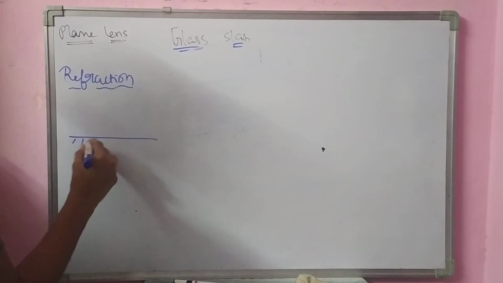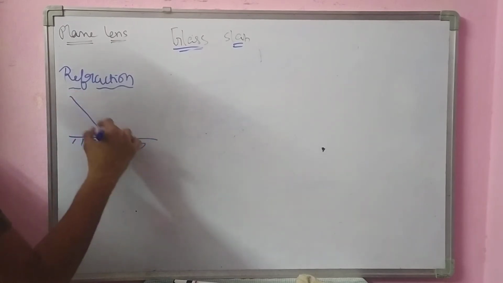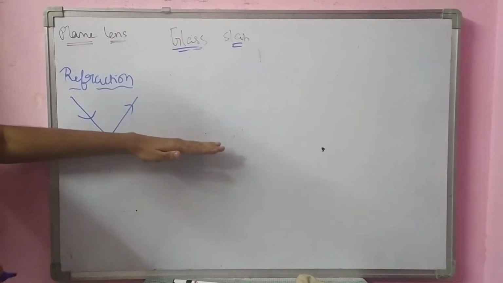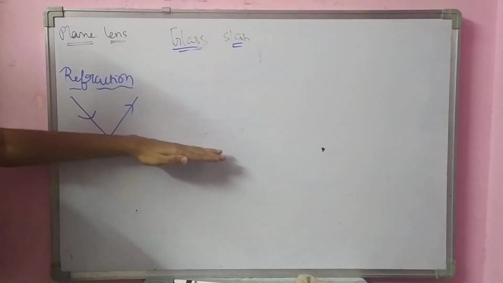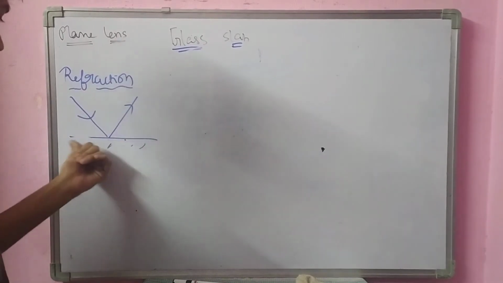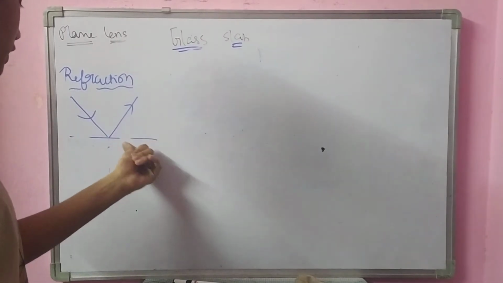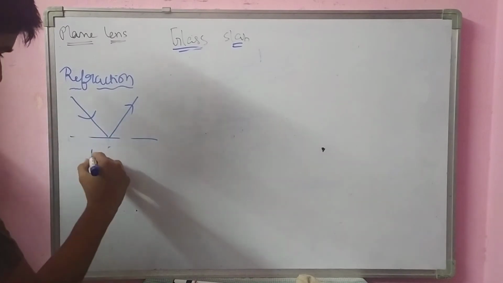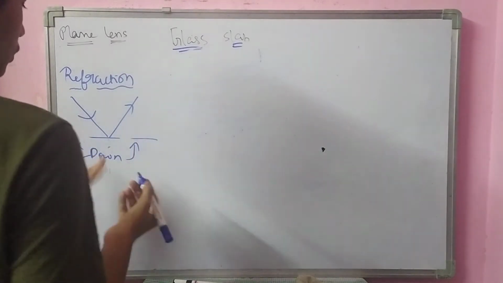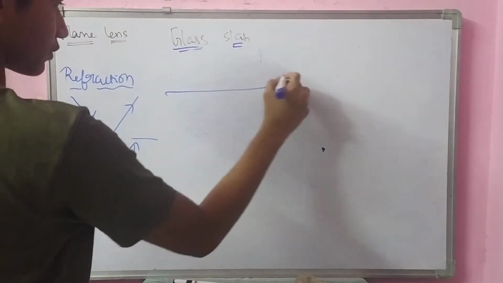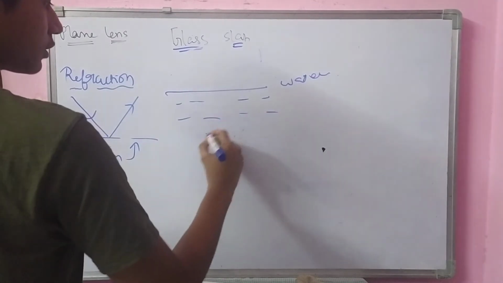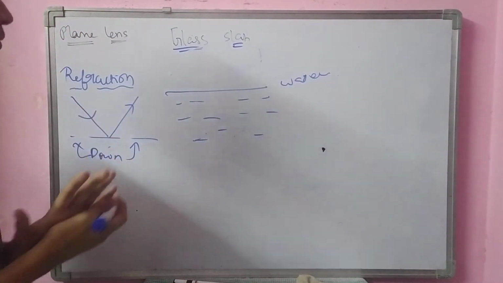Generally, if we take a mirror, light comes like this and bounces back. It is coming up to here only. Now, if I am not objecting this light to enter this down area, this down area is empty, see? Now, let me consider this is a water surface, full of water.